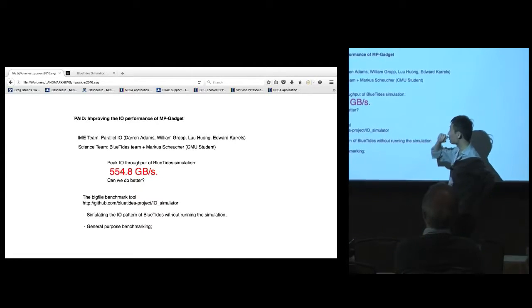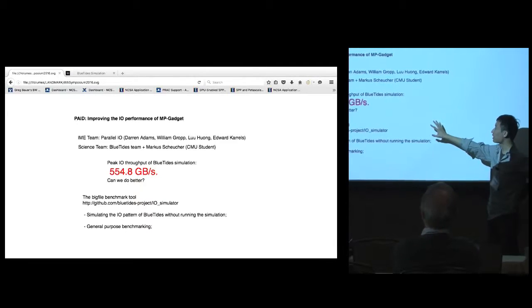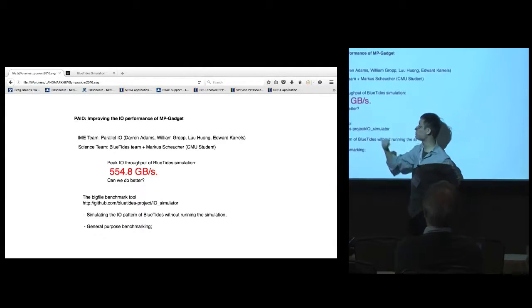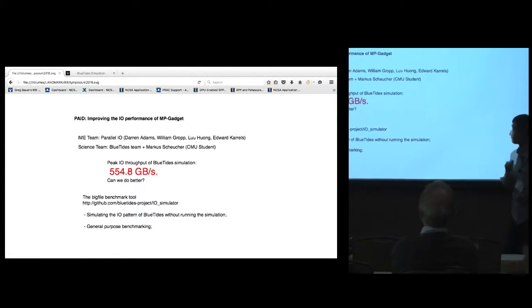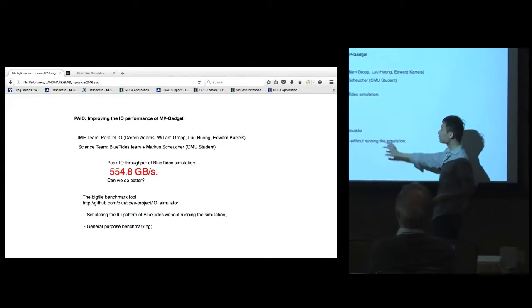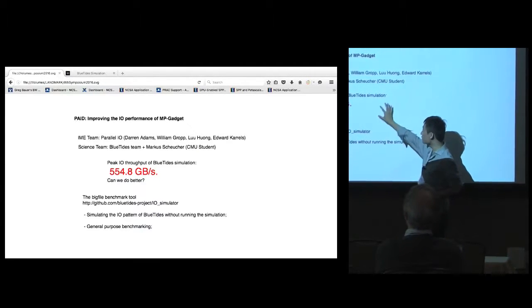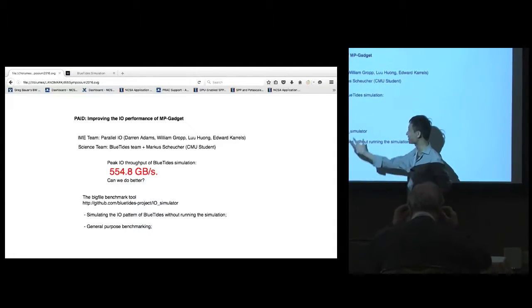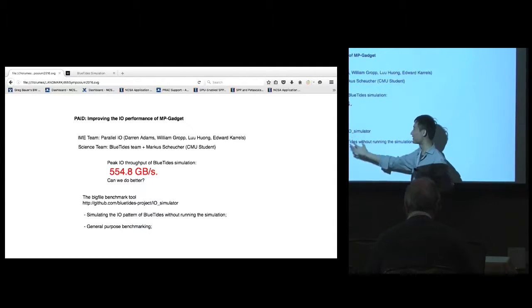What we realized when we looked at the logs and measured the BlueTides I/O throughput is that we achieved 500 gigabytes per second, and that's quite fast, actually. It was one of the fastest drops in the system. So we wanted to understand what we were actually doing, because it was just something coded up overnight, right?